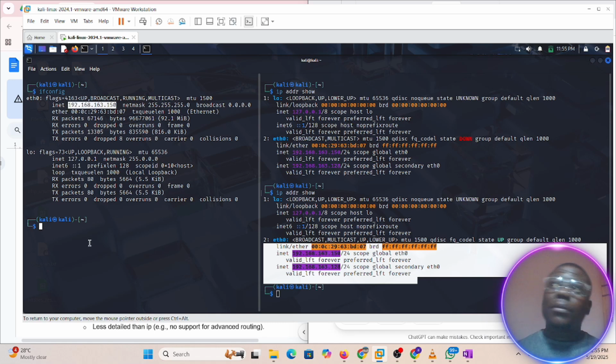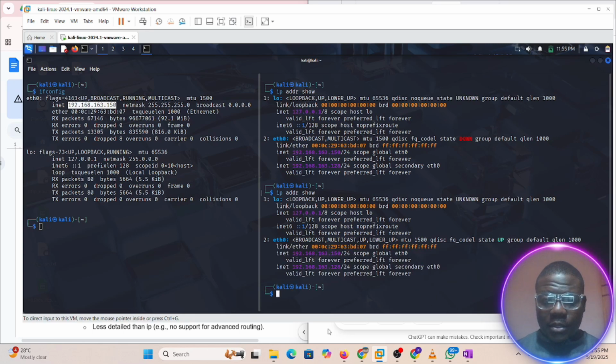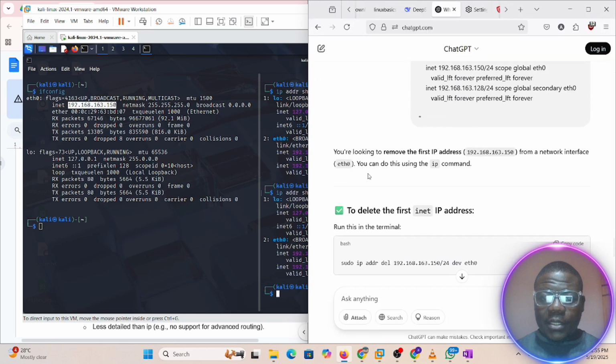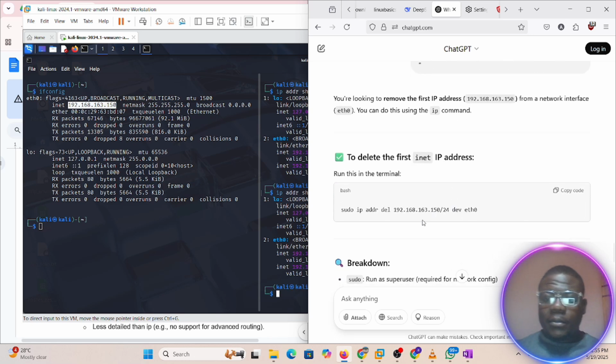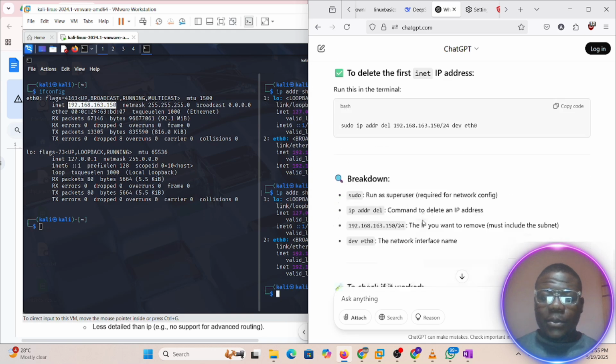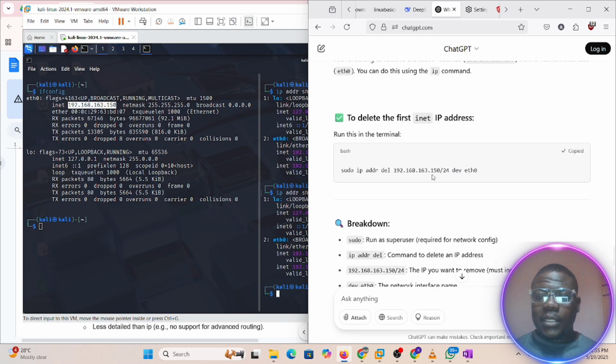So okay, let's see. It says you are looking to remove the IP address from the network interface. You can do this using the ip command. Okay, so this is how we do it. We just use this to delete it, and it's almost the same command we use to add it. We just change the add to delete.